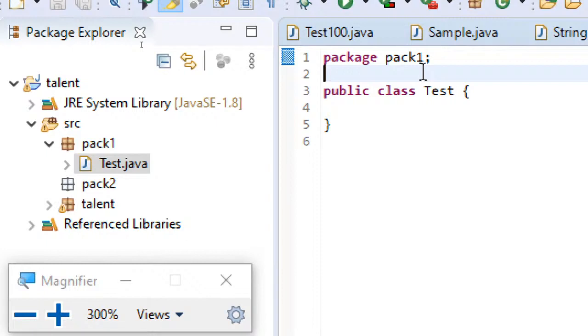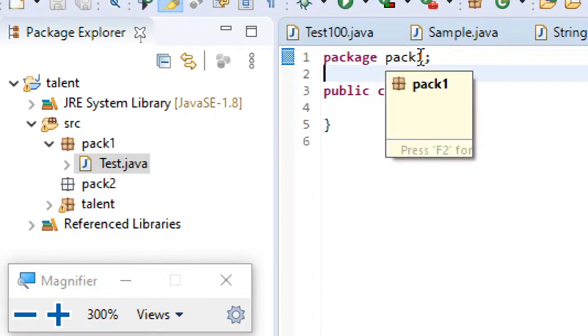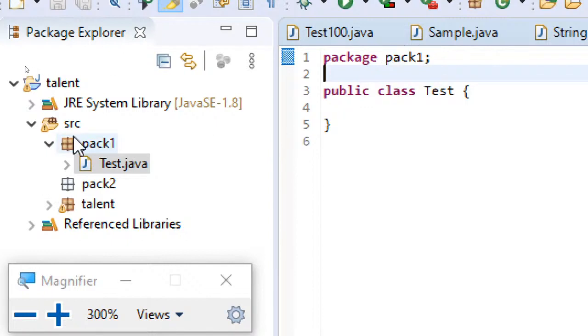I repeat, you can have only one single package statement followed by n number of import statements. So this point is to be understood. Now just observe, I just created a package pack1, and then in this I am creating a simple class.